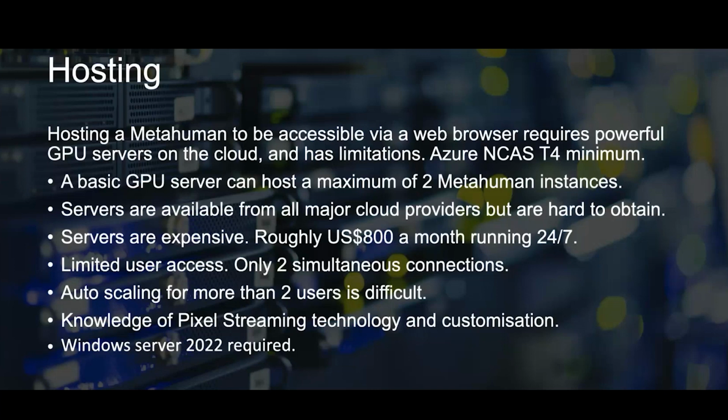You have to get an NCAS T4 as a minimum if you're going to spin up a server. And an NCAS T4 minimum will cost you roughly around $800 US a month, maybe a bit less. That's probably a bit exaggerated. It's probably 600 now, but it's still not cheap.